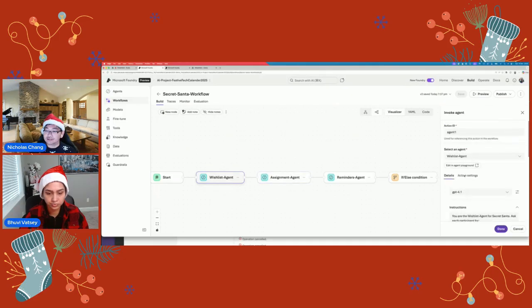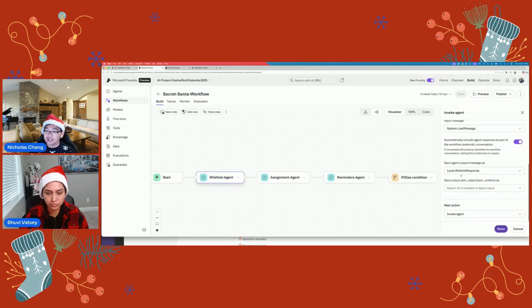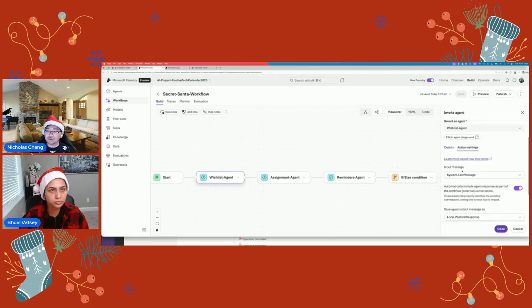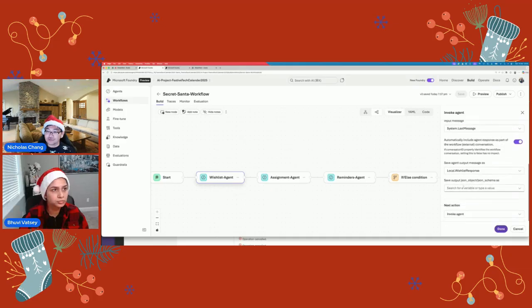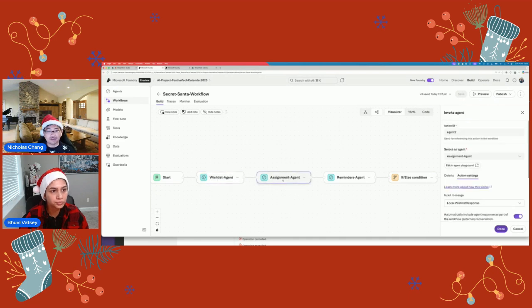An important thing to point out: if you go to the action settings, you can add a variable to it. I added a variable which takes the response, Local.response, and then you can save that as a variable, or you can move to the next action. After that has run, it goes to the assignment agent.